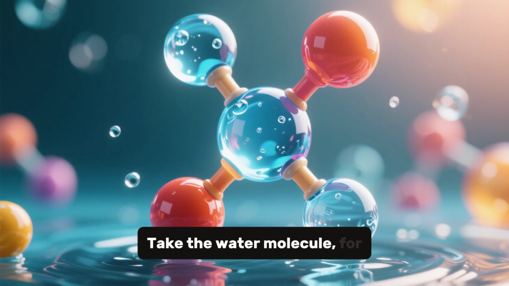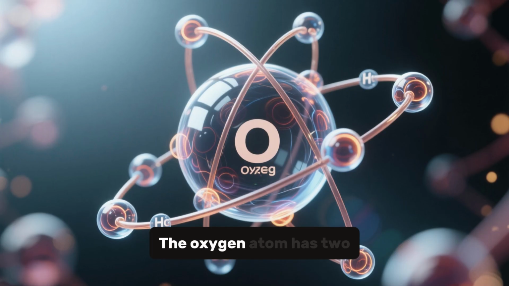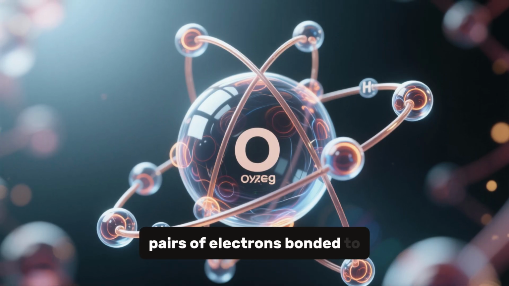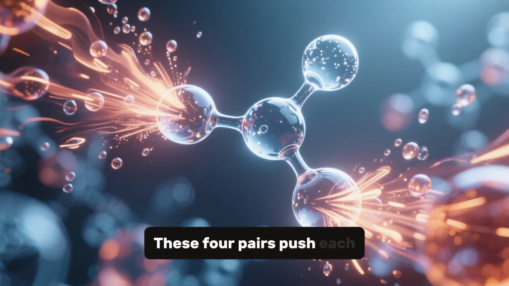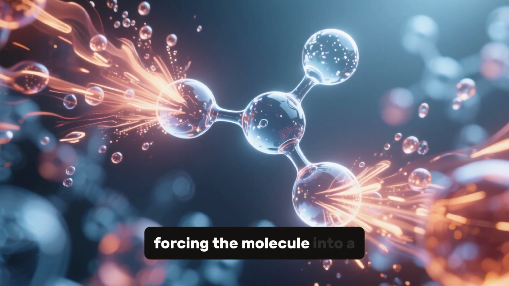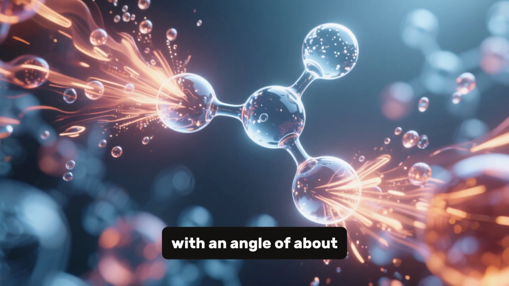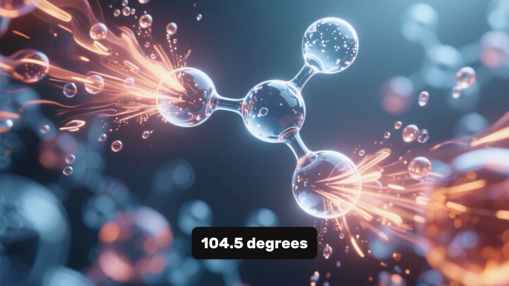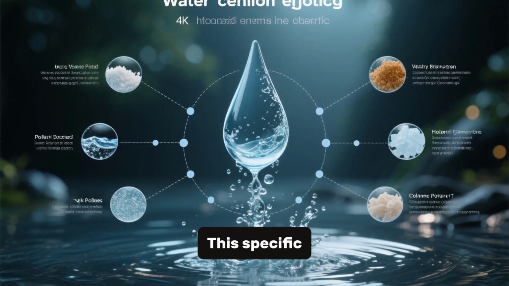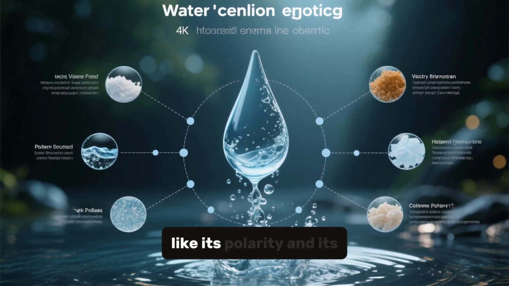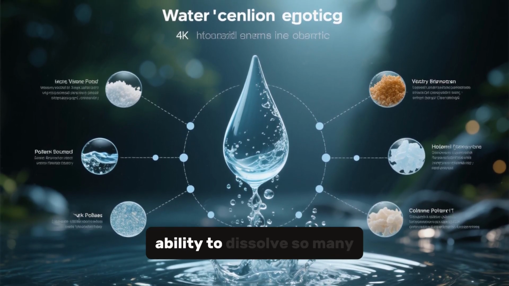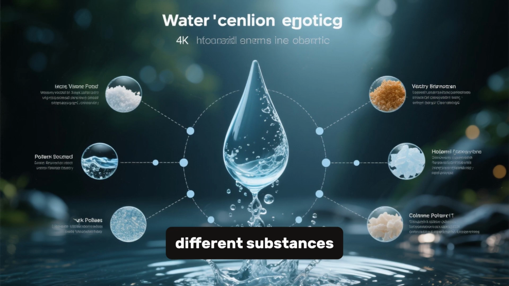Take the water molecule, for instance. The oxygen atom has two pairs of electrons bonded to hydrogen and two lone pairs. These four pairs push each other away, forcing the molecule into a bent shape with an angle of about 104.5 degrees. This specific geometry is the reason for water's unique properties, like its polarity and its amazing ability to dissolve so many different substances.